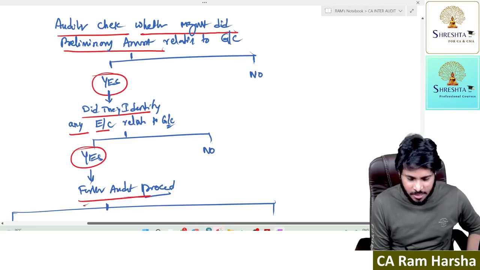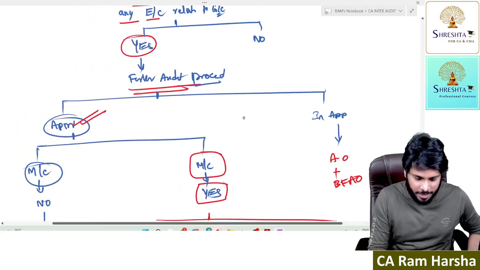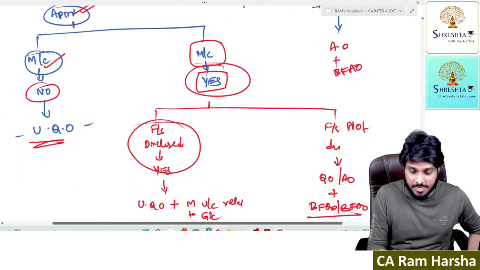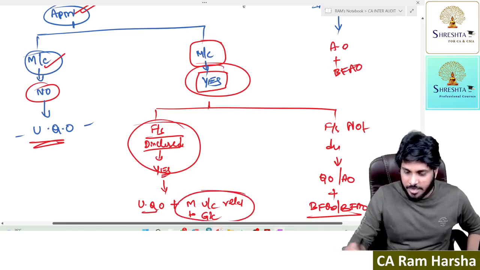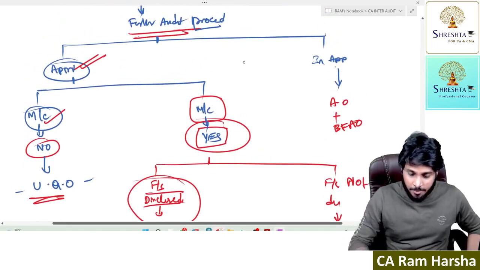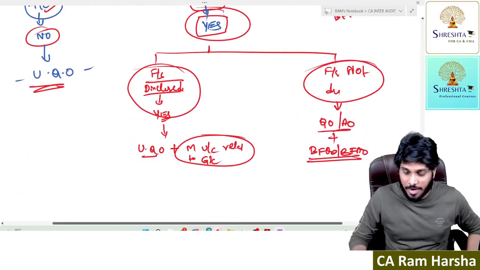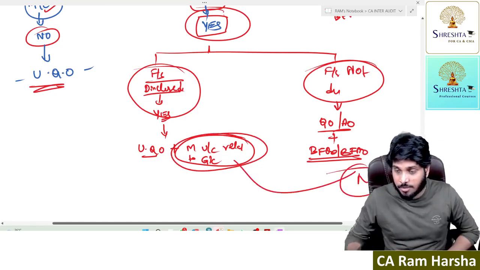If yes, do further audit procedures and finally decide whether it is appropriate. Is material uncertainty there? No: unqualified opinion. If material uncertainty is there, are the financials disclosing? Yes: unqualified, highlight that. If the financial statements are not disclosing, give qualified or adverse basis. The material uncertainty related to going concern section will not come here.